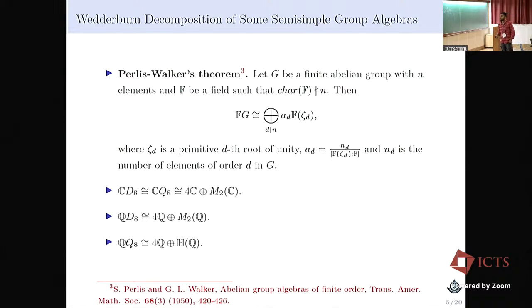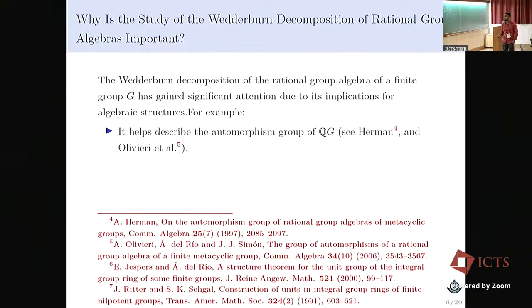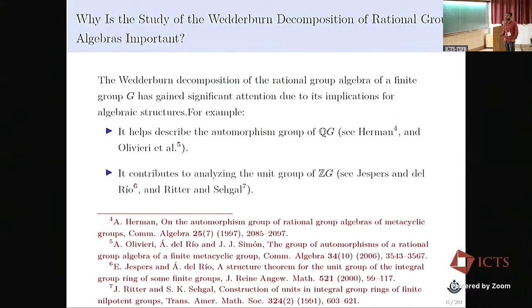For more examples, you can see this Wedderburn decomposition of some group algebras. Okay, so my first question is why the study is important. The study of Wedderburn decomposition is important because this is a classical result in ring theory, and it is also very useful to understand several algebraic structures. For example, it helps to describe the automorphism groups of QG. It also helps to analyze the unit group of the integral group ring ZG.